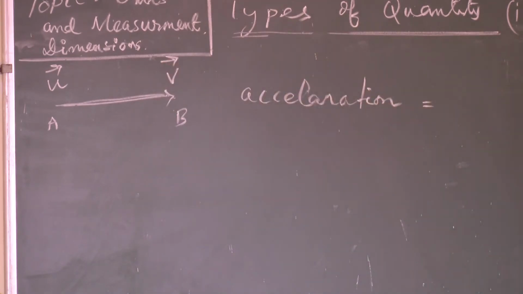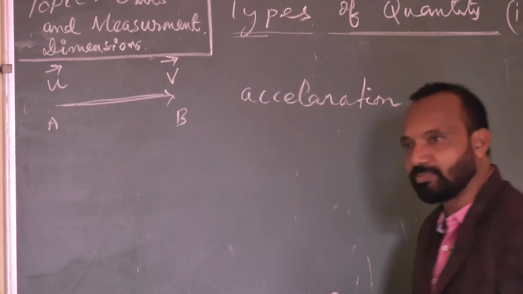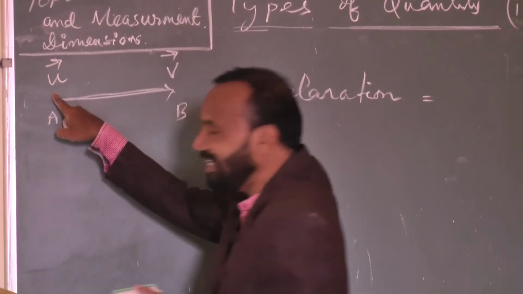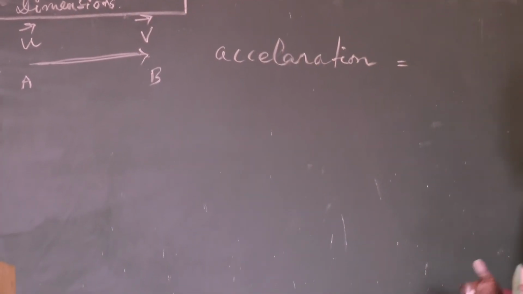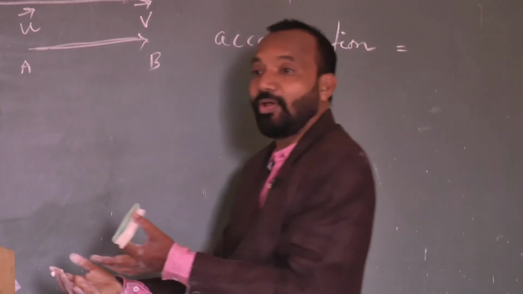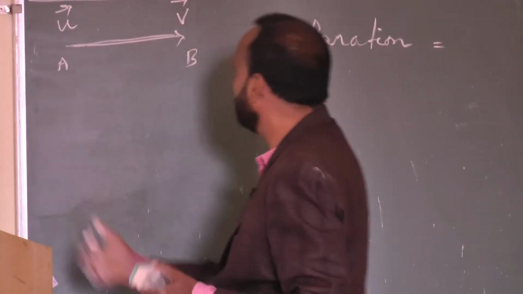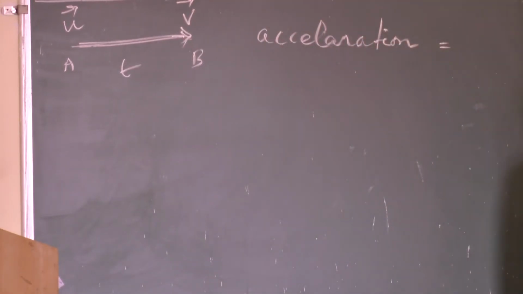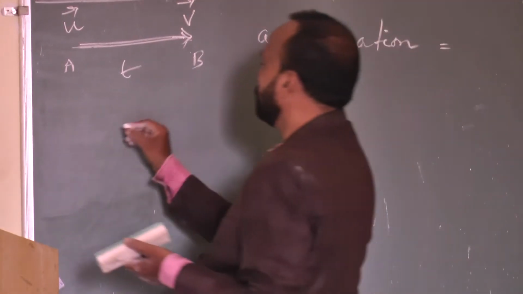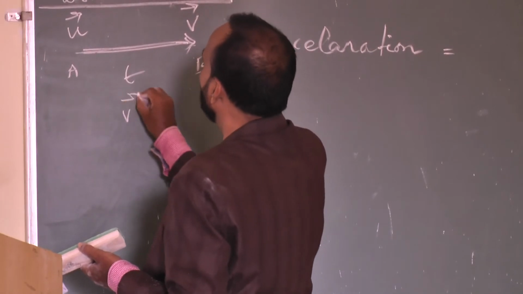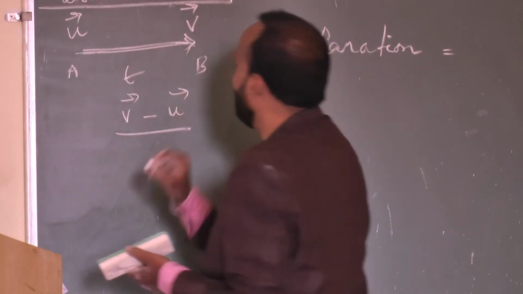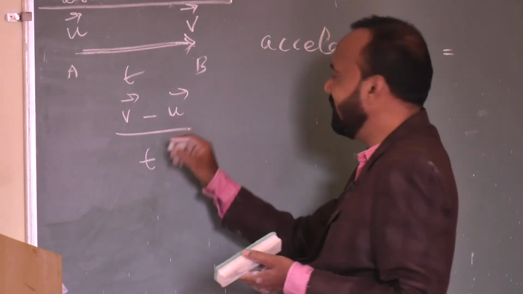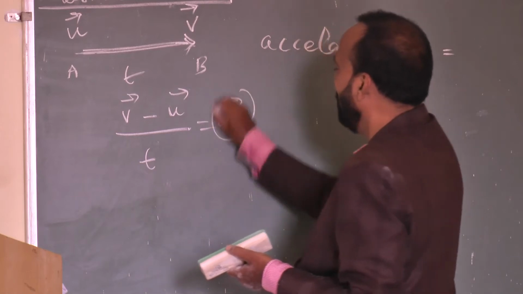That means I am at one position, moving with 20 km per hour speed. Now at the B position, I am at 50 km per hour speed. So the initial velocity is 20 km per hour, and the final velocity is 50 km per hour. So I am increasing the velocity, and to cover this, T time period is required. What changes? The final velocity minus the initial velocity, with respect to time period T. So V minus U by T is your acceleration, and it is also a vector quantity.